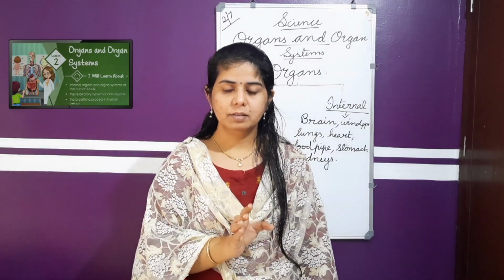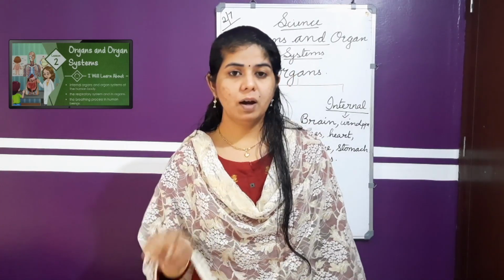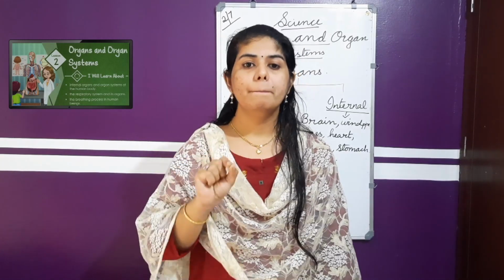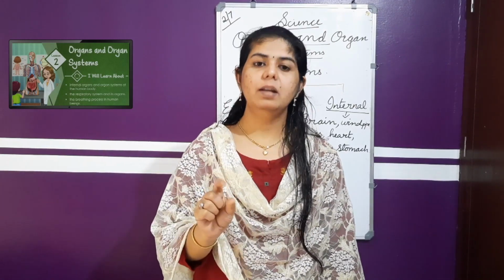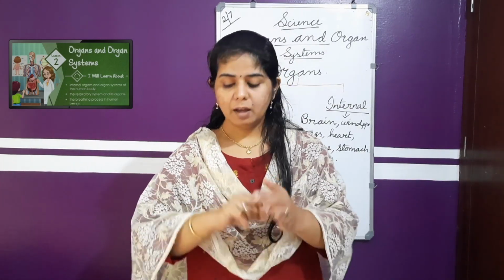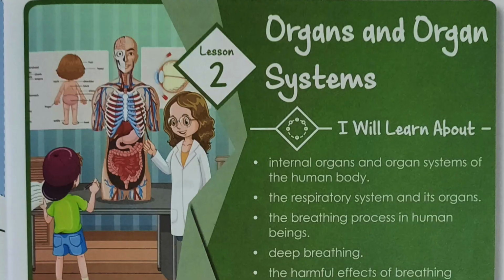Is it clear? Yes. So, now we will read the chapter Organs and Organ Systems. You can take out your textbook and put today's date, understood? And you have to underline also when I am reading the chapter. Underline with your pencil. Use a scale and pencil and underline the important points I am telling, and follow it when it is read. Is it clear? So, organs and organ systems.